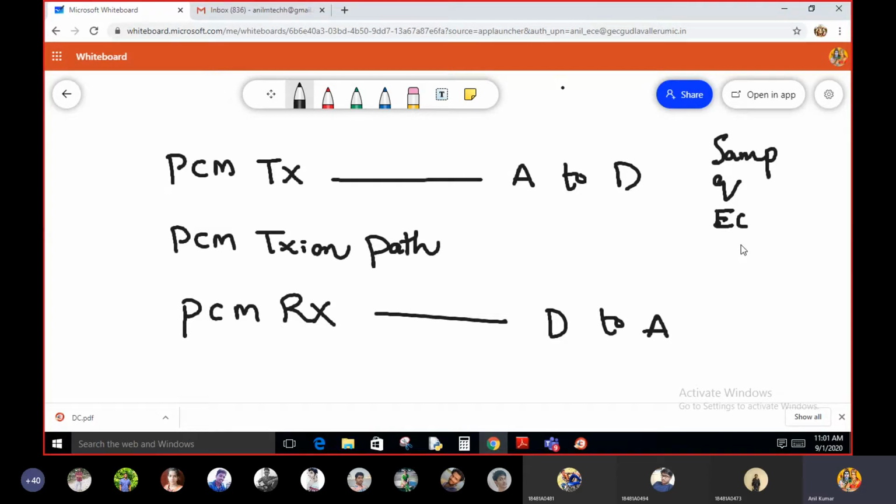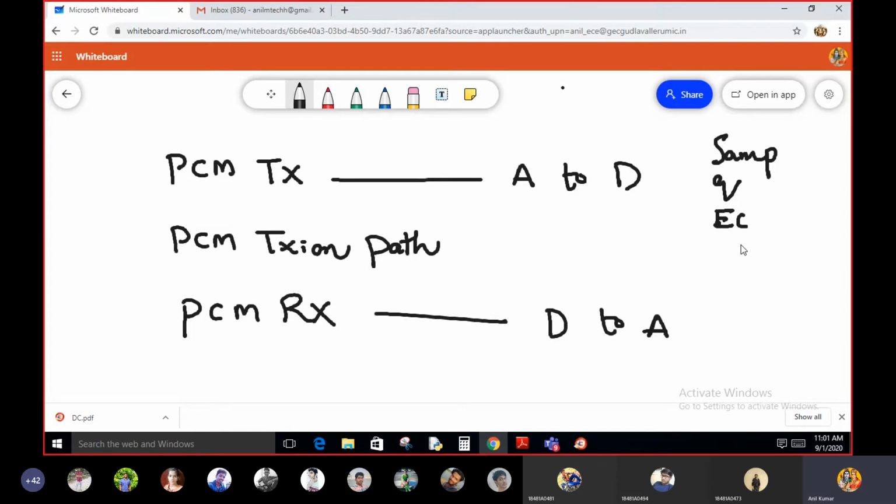The PCM transmitter performs the analog to digital conversion, which can be done with the help of three different circuits: the sampling circuit, quantization circuit, and encoding circuit. So these are the three important blocks in the PCM transmitter.